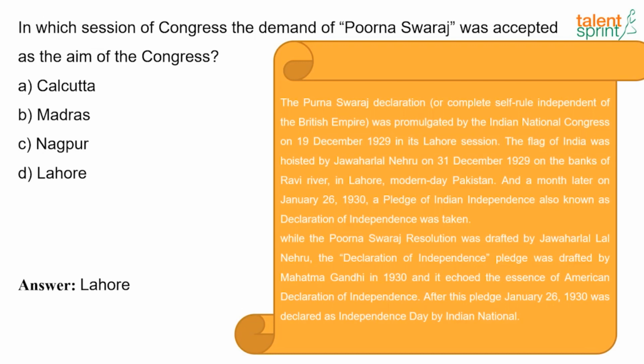And a month later, on January 26th, 1930, a pledge of Indian independence, also known as the Declaration of Independence, was taken. While the Purna Swaraj resolution was drafted by Jawaharlal Nehru, the Declaration of Indian Independence pledge was drafted by Mahatma Gandhi in 1930, and it echoed the essence of the American Declaration of Independence. After this, the pledge of January 26, 1930 was declared as Independence Day by Indian nationals.